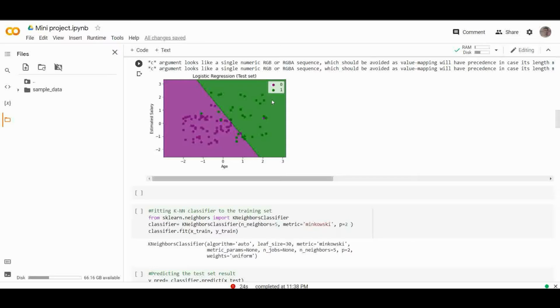This graph shows the result. As we can see, the graph is divided into two regions, that is purple and green. Green observations are in the green region, and purple observations are in the purple region. So we can say that it is a good prediction model.